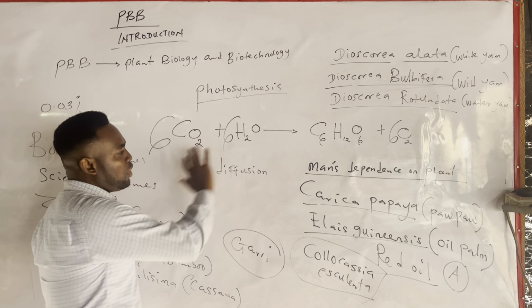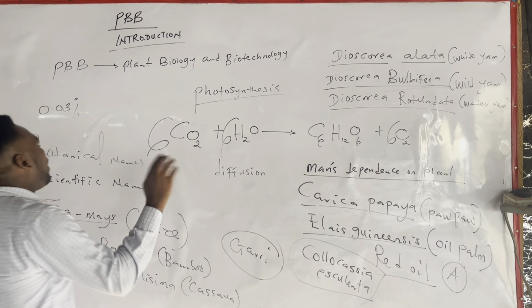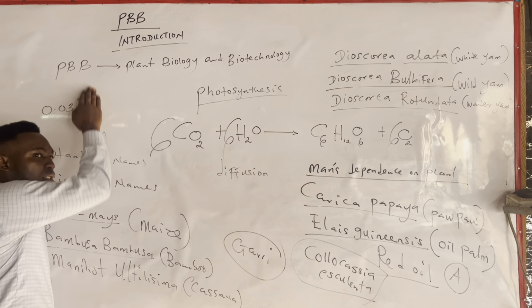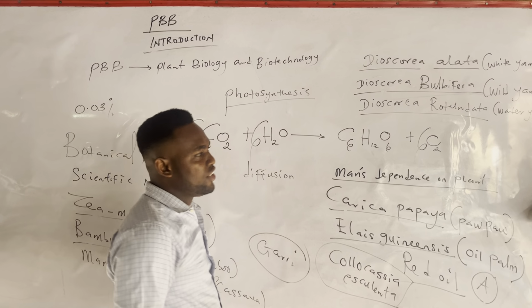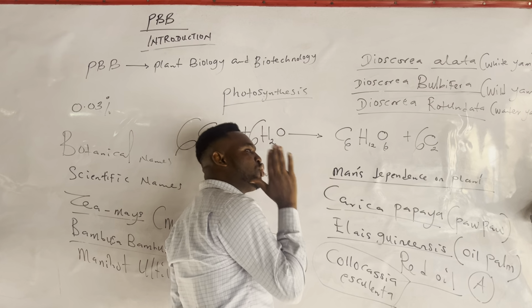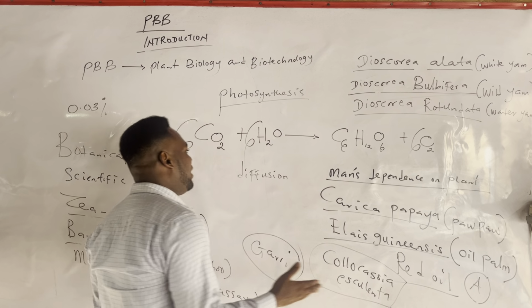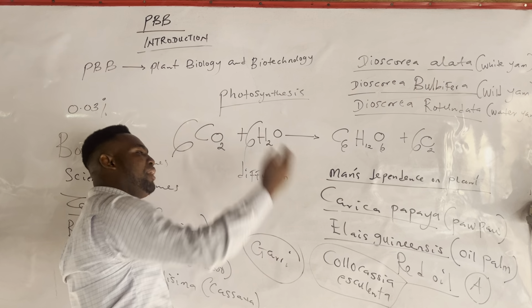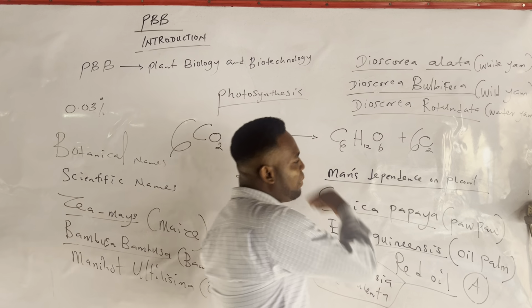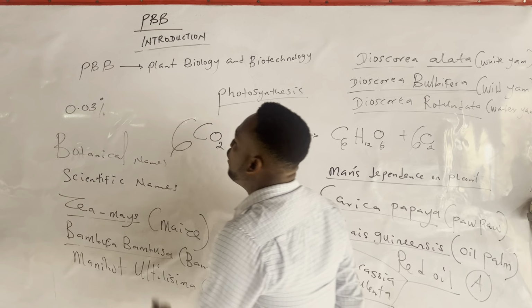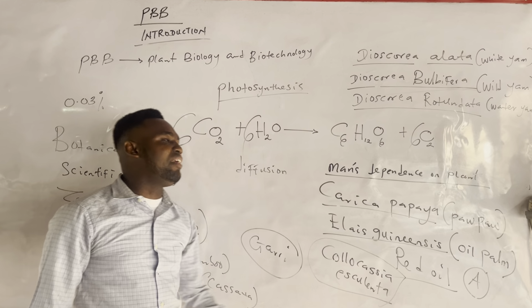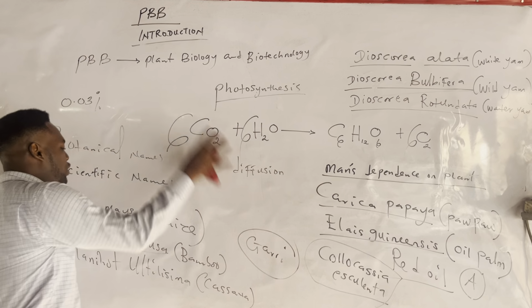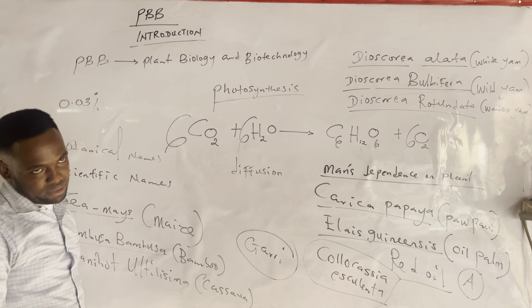Why am I mentioning all these things? Why am I writing them? Because in PBB, forget about it if you don't know botanical names. Botanical names are the strength of examiners and even students in PBB. Moving on beyond all these ones now. For man's dependence on plants, I have just explained that plants are very important to man, and I've given examples of such plants.